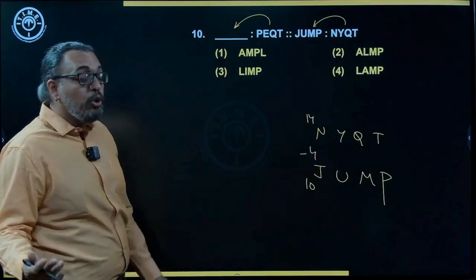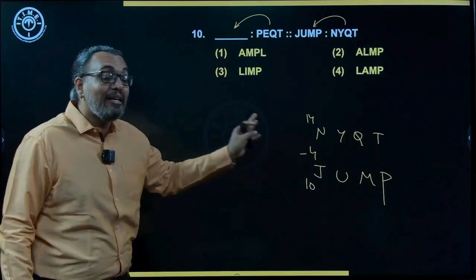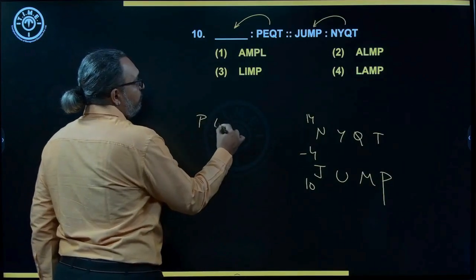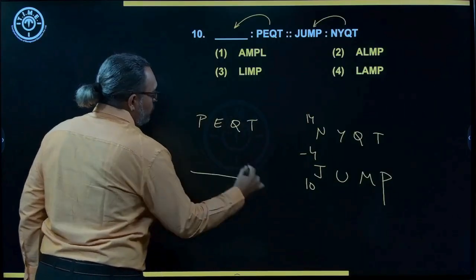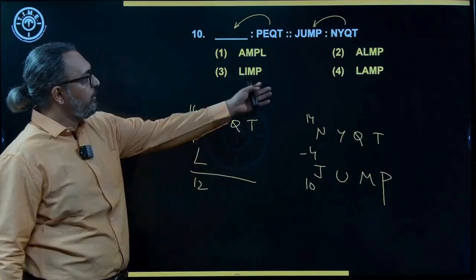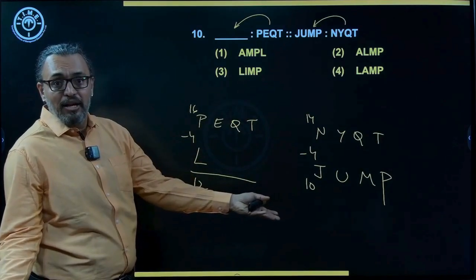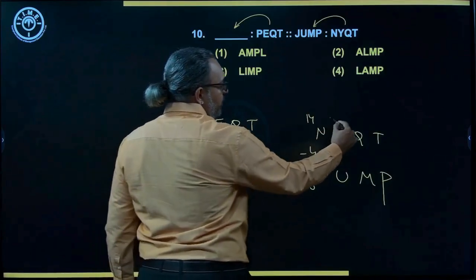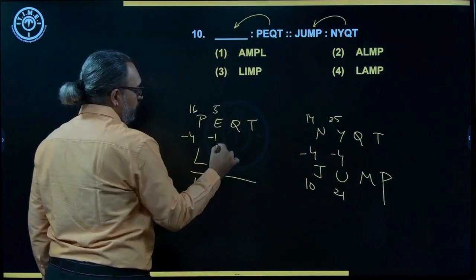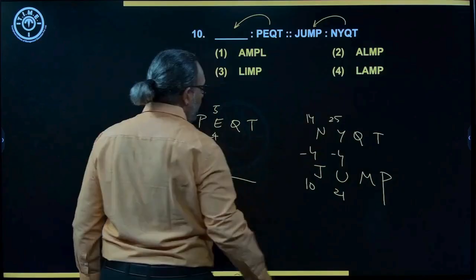What you have to do, you don't need to find the complete logic and then work on it. Parallelly you work because it is an analogy. Parallelly we take. We have P, E, Q, T. Now 16 minus 4, 12. 12 is L. Check. Yes, I do have two options. Then the second, give me my answer. Correct? So what is the second? 25, 21. So it is again minus 4. So 5 minus 4, 1, which is A. So I got my answer, lamp.